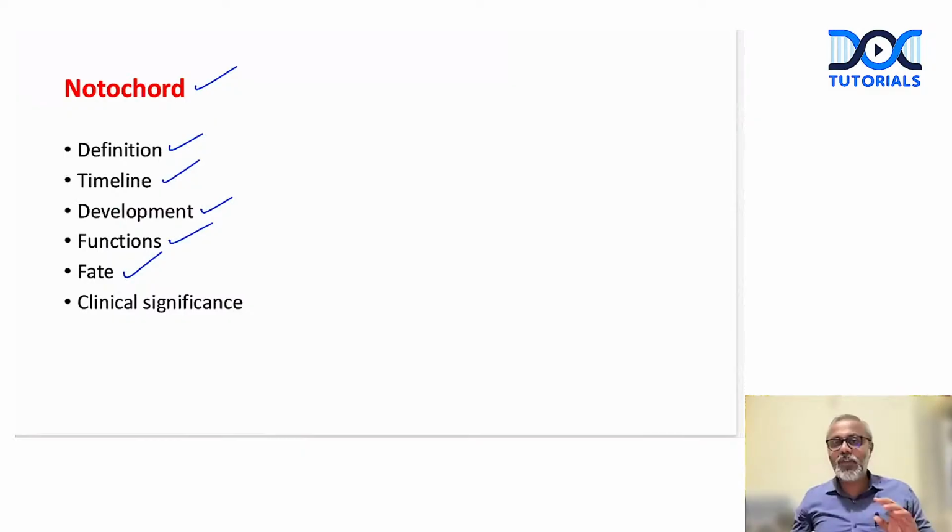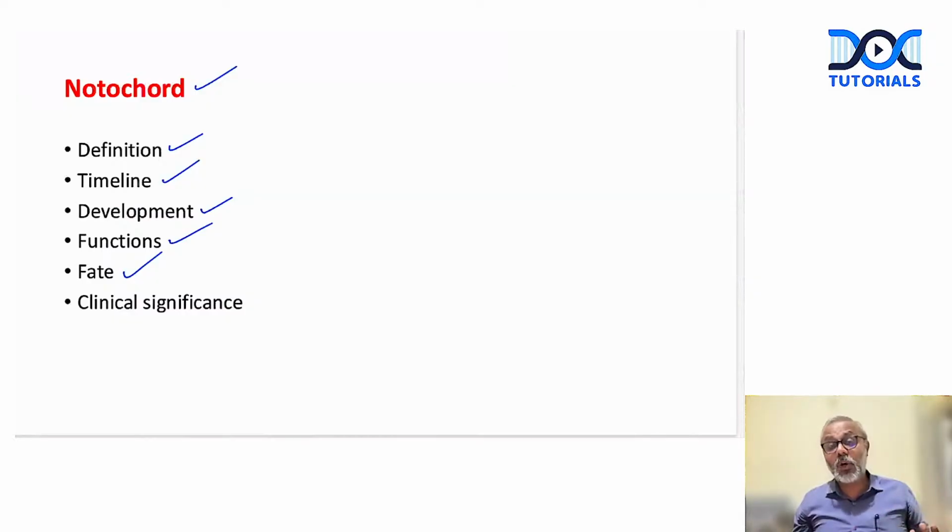Most of the time, we end up writing that notochord gives rise to the vertebral column, which is absolutely false, right? The axial skeleton is a derivative of sclerotome, which comes from somite, right? Now, this is where we go wrong. So notochord and primitive streak are two important short essays which you need to be prepared for in every embryology exam you write.